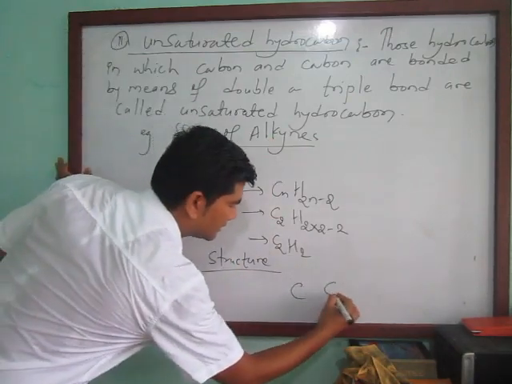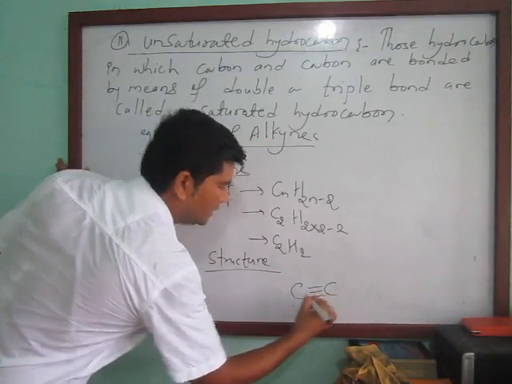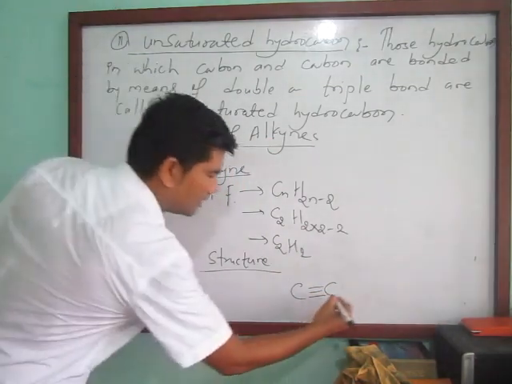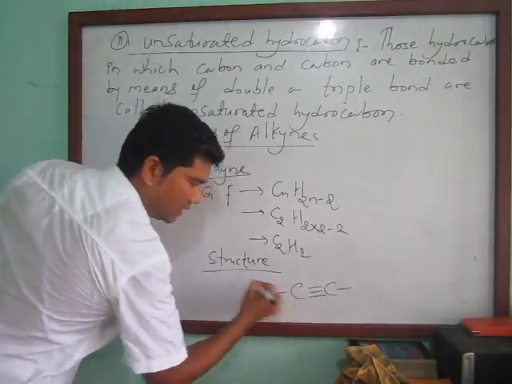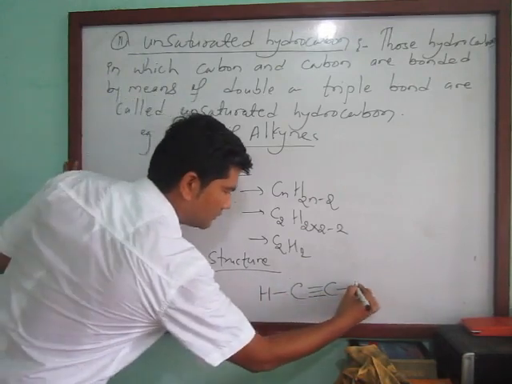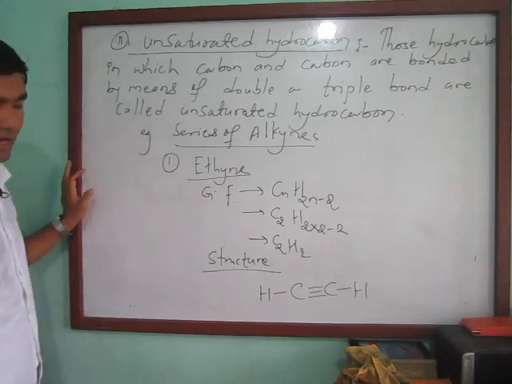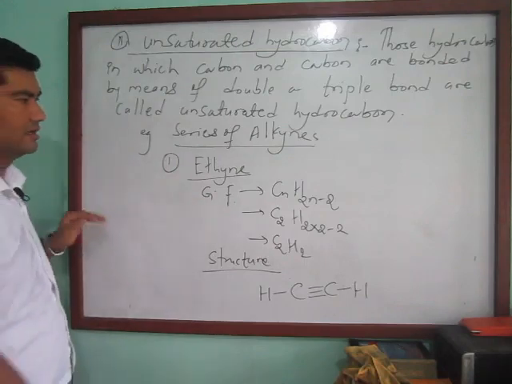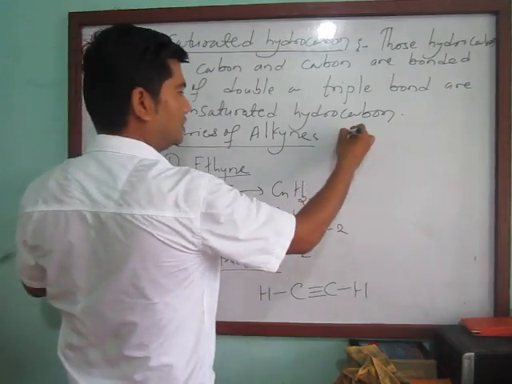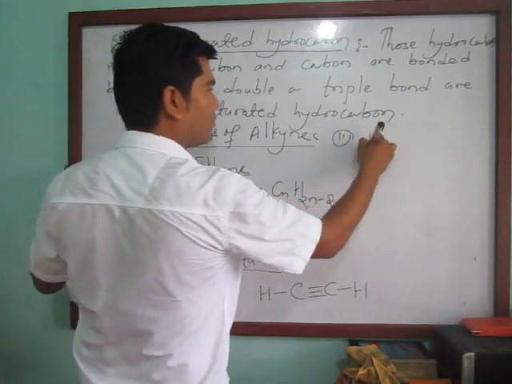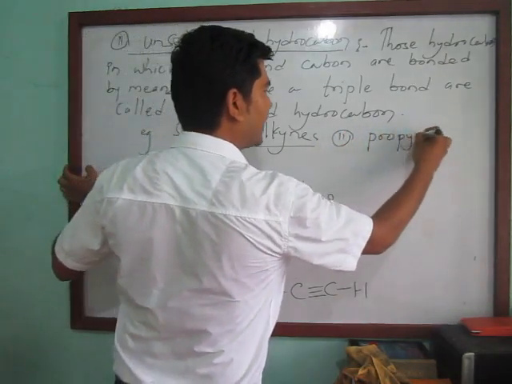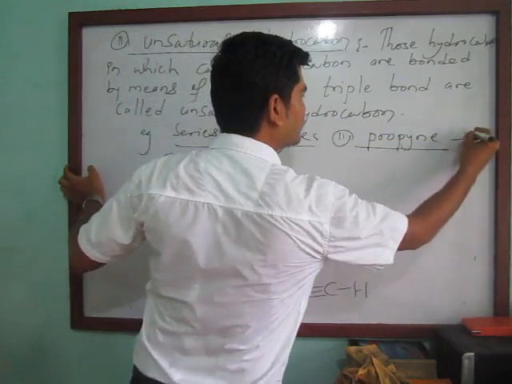So you can write it like this: 1, 2, 3 triple bond, and there is one covalent bond with hydrogen on each. So C2H2 is the structure of ethyne. Similarly, you can do another example, propyne, yourself.